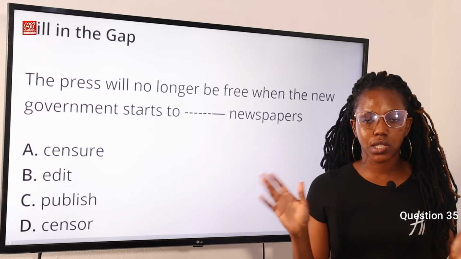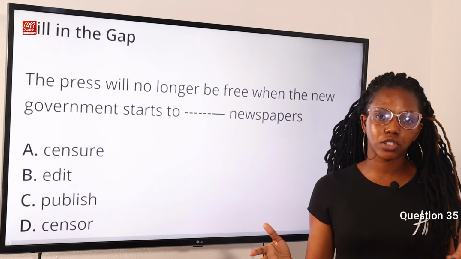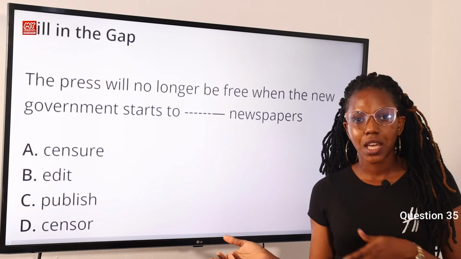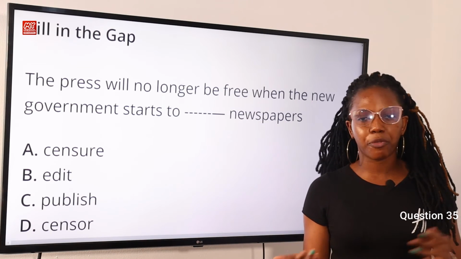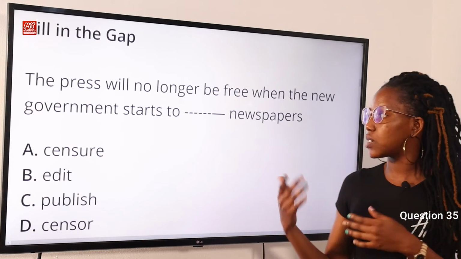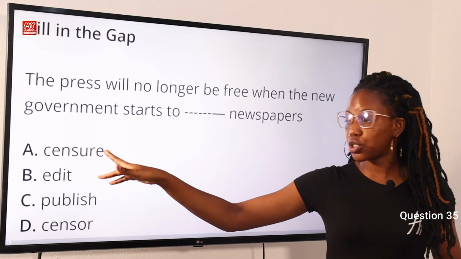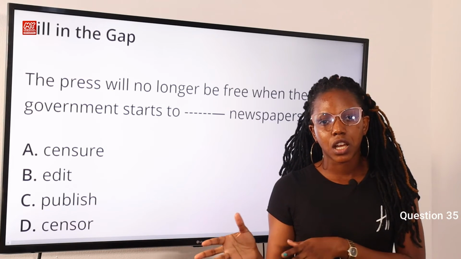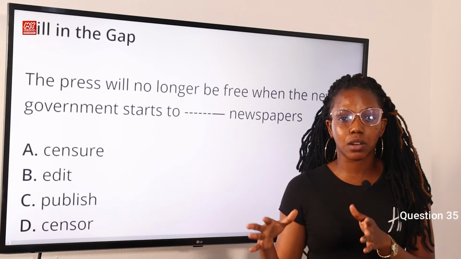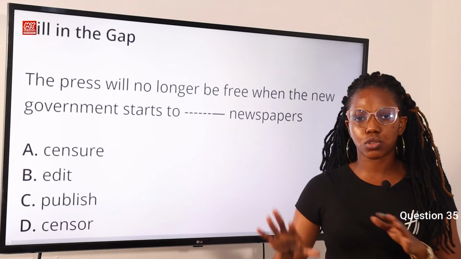Why is this so? Because censor is used to describe the suppression of information or any public communication that is considered to be harmful to the public or very sensitive. So the government censors newspapers. They do not publish, they do not edit. Now, censure means to condemn information or to criticize public information. But the word censor is used to suppress.